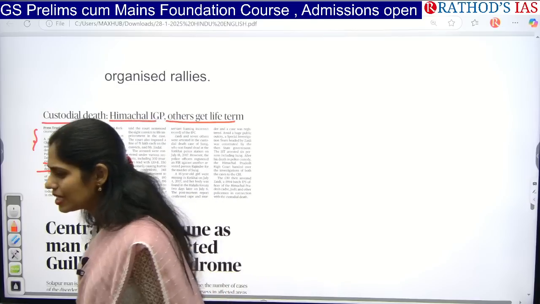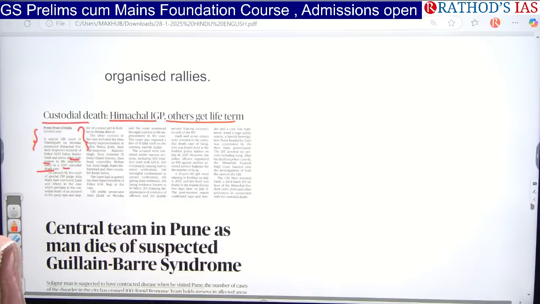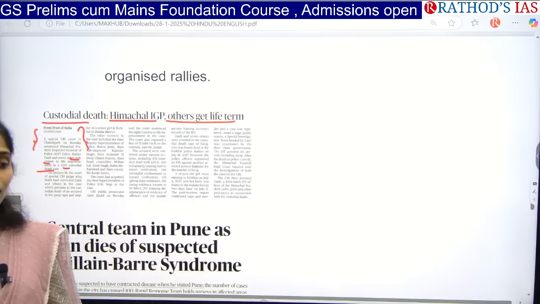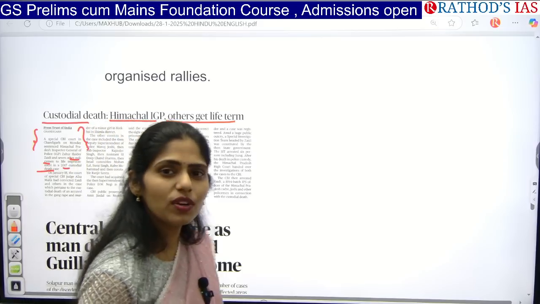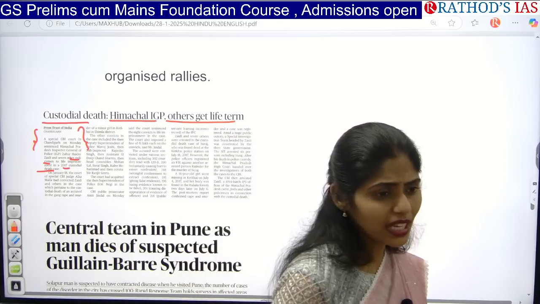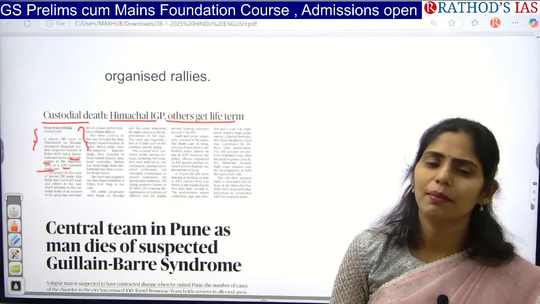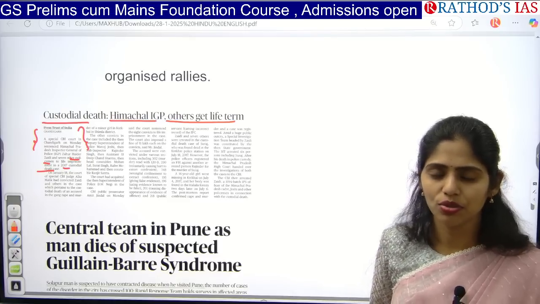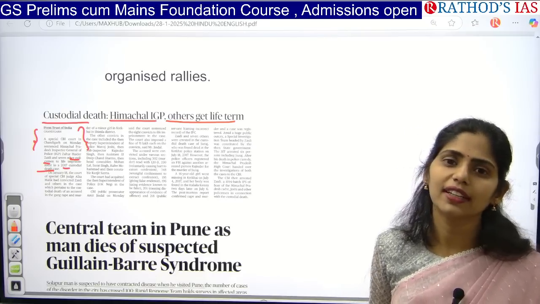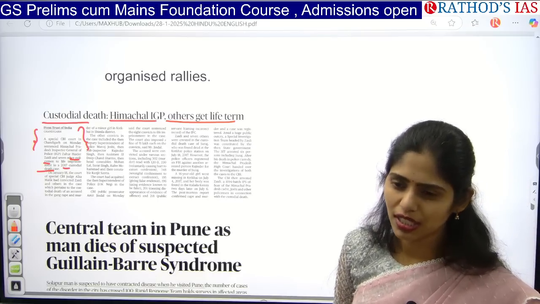Custodial death is nothing but whenever a person who is under custody dies. In this custody, we have three types of custody. First one is police custody. That means, normally in the movies they depict that a police person will come and arrest so and so accused, and he will do third degree torture. In this third degree torture, they may die.